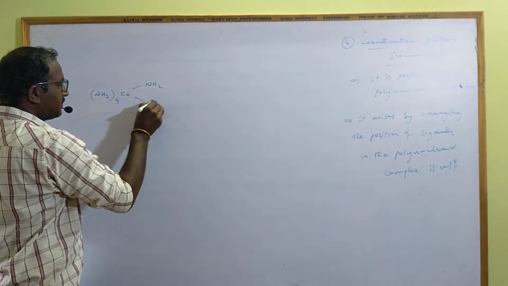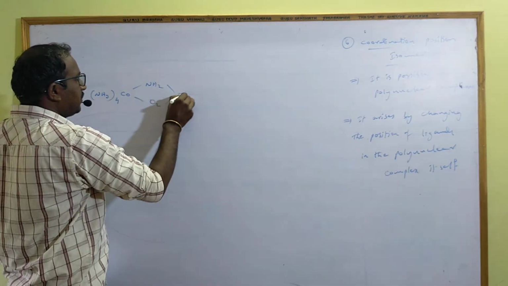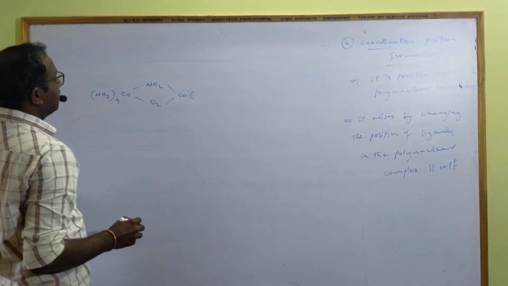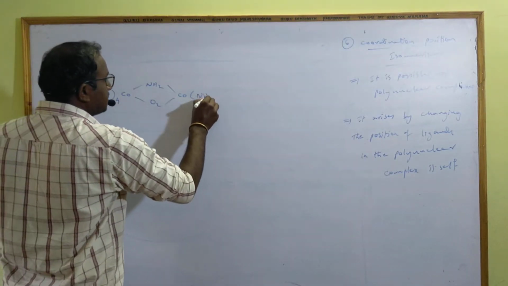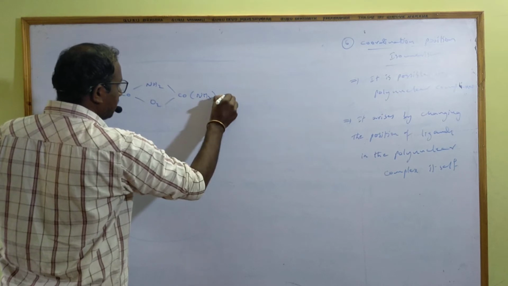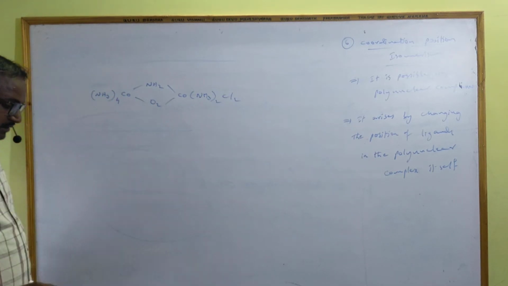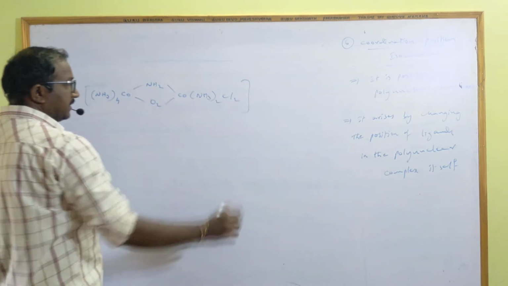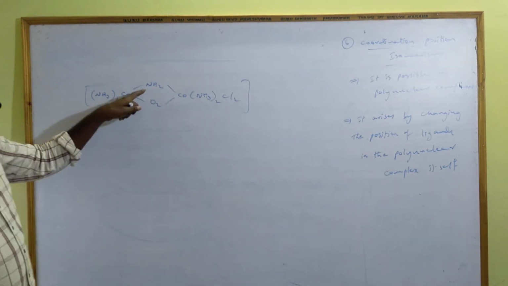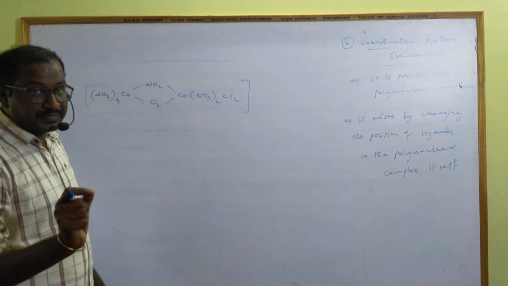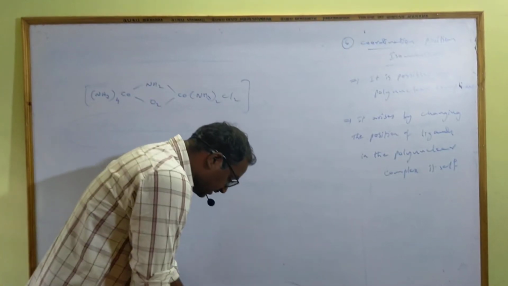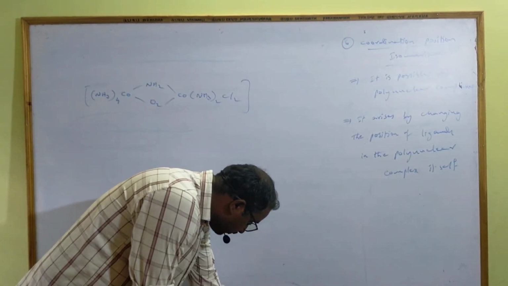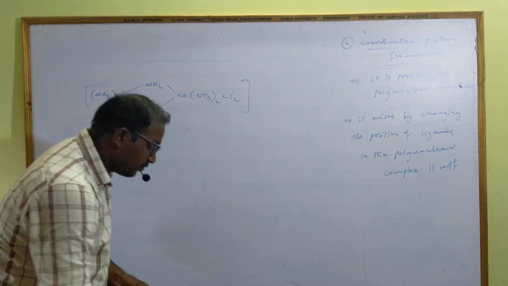These are bridge ligands. I'm not going to use a name because we don't have the time. I'm strictly confined to isomers. That's why I'm not saying the names. Of course, you can say the name. If the bridge ligands are there, we have to use the prefix as what? Mu. For NH2, amido. For O2, oxo, we have to use.